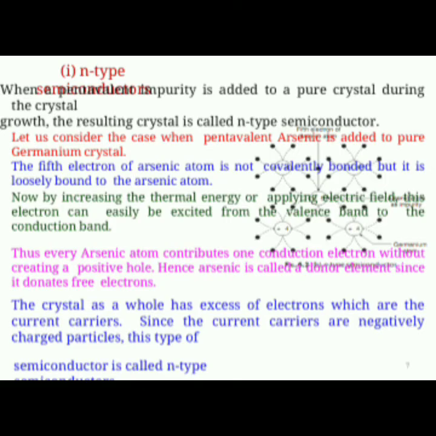So, N-type semiconductors are formed by adding pentavalent impurity. When a pentavalent impurity is added to a pure crystal during the crystallization, the resulting crystal is called N-type semiconductor. Since the current carriers are negatively charged, this type of semiconductor is called N-type semiconductor.